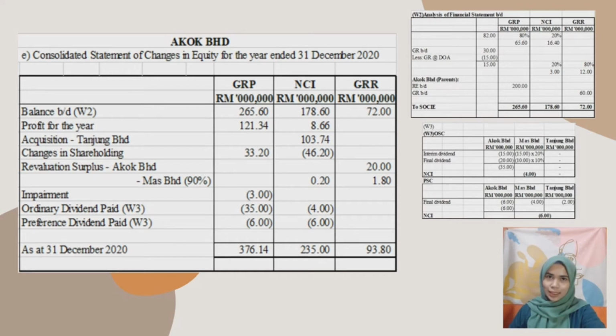So as at 31 December 2020, we got GRP amounting RM376.14 million, an NCI of RM235 million and GRR cost RM93.8 million. So what is the use of these amounts? We have to transfer these amounts to the consolidated statement of financial position under equity.